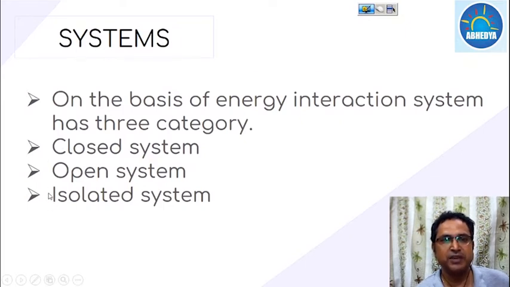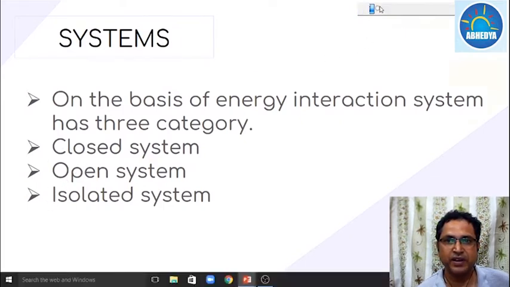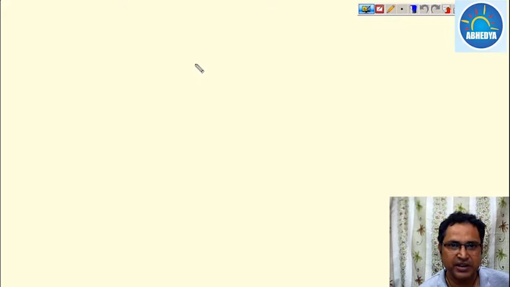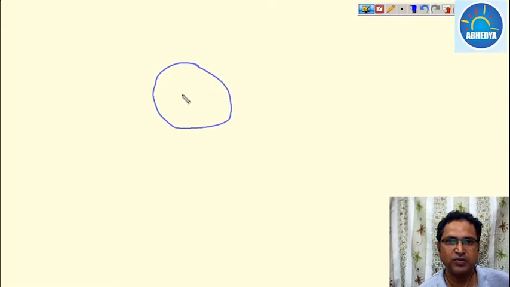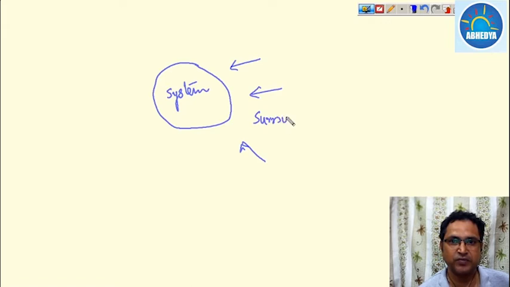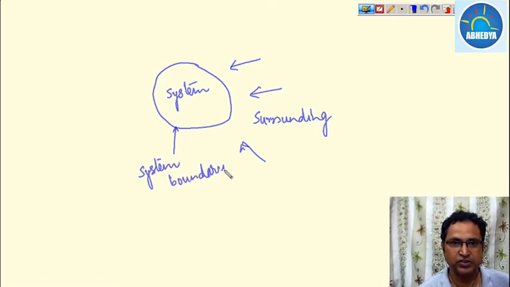System is nothing but a confined area, or a closed volume in which all the analysis has to be done. So this is our system, and apart from the system, the rest of the thing is known as the surrounding. System and surrounding are demarcated with the help of a boundary line which is known as the system boundary.